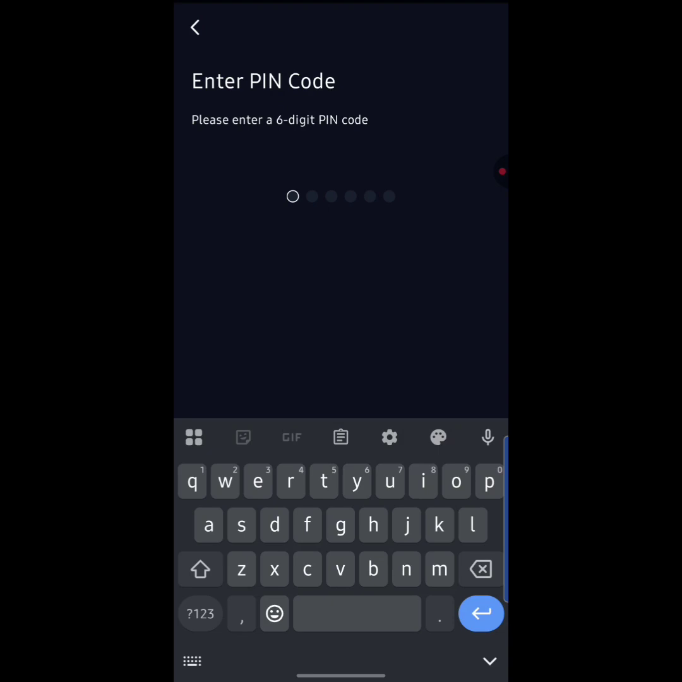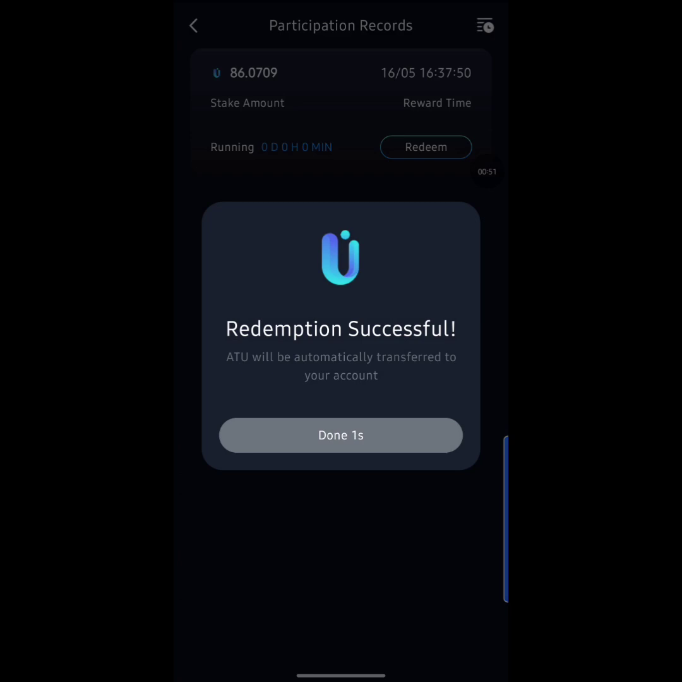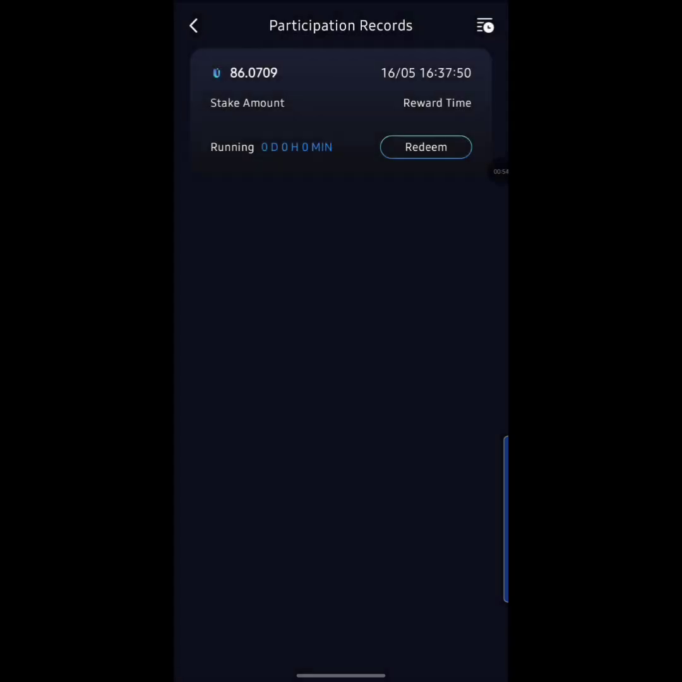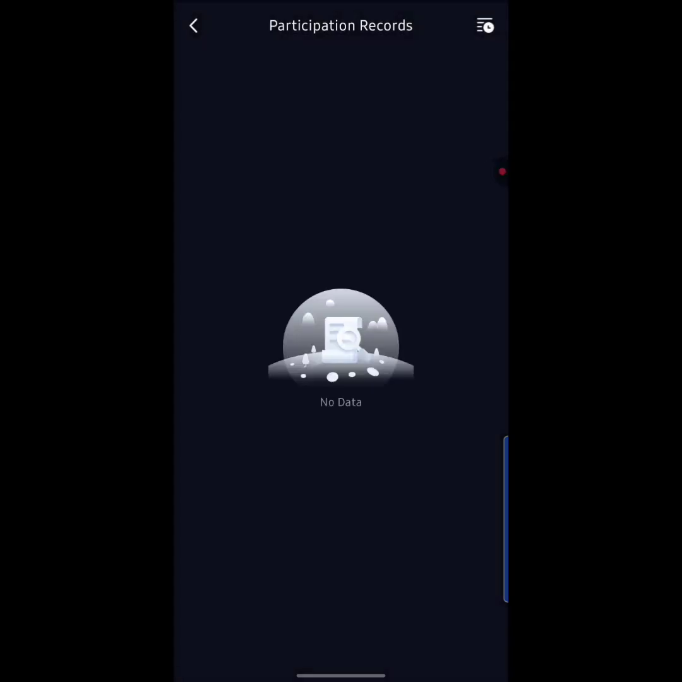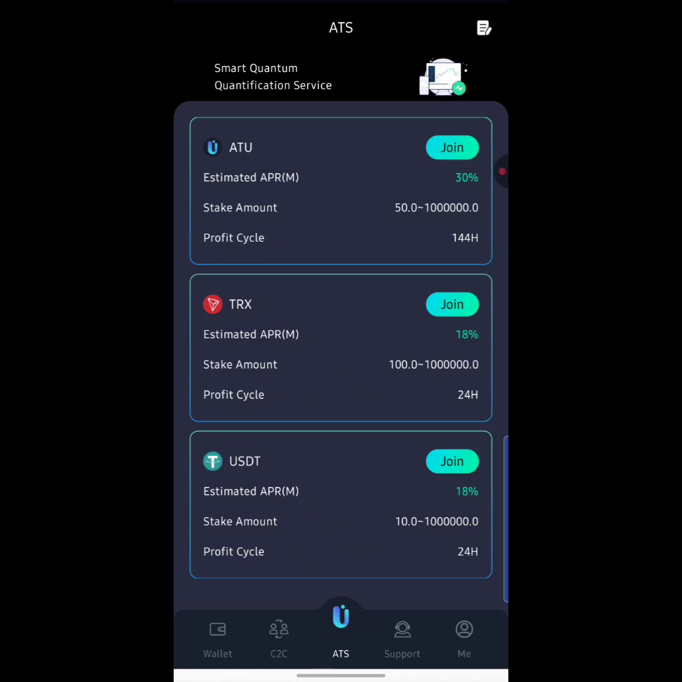So I'm going to pause this video and just quickly input my pin code right now. Okay, guys, so as you can see right here, it says redemption successful. I hit on done. So currently, I'm no more participating anymore. If I actually want to convert my money back to ATU right now and just withdraw out my money straight down into my crypto wallet, it's very easy.